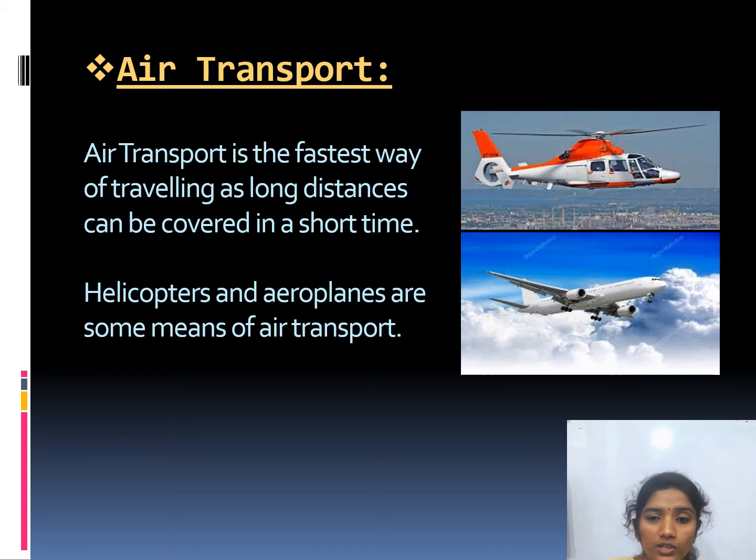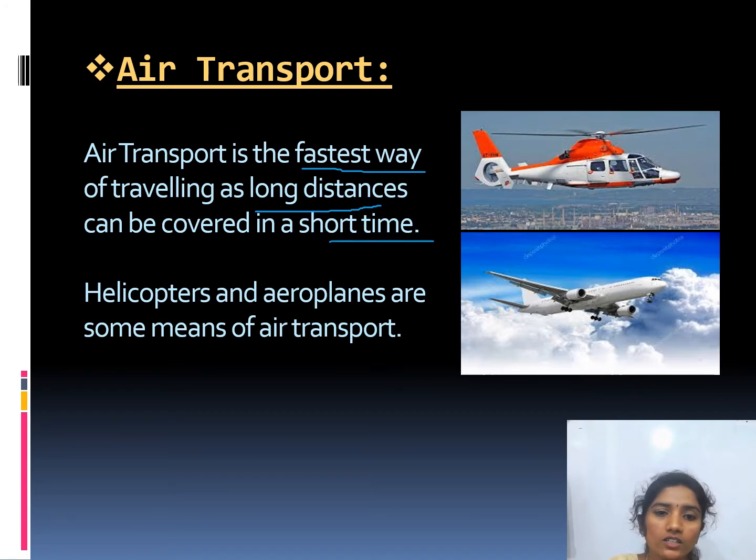For example, there is an airport in Gulbarga also. If we need to move to Bangalore, in 2 hours only we can reach easily, but by train it may take a minimum of 8 hours. In the same way, air transport is the fastest way of traveling, as long distances can be covered in a very short time.